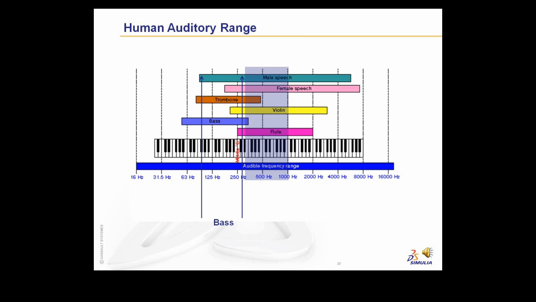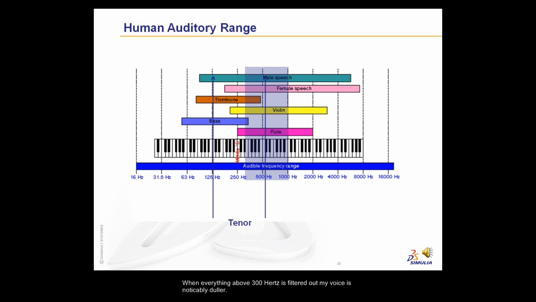I, on the other hand, am a tenor, and my voice ventures into the mid-frequency range. We will now filter out everything above 300 Hz, which is a typical technology employed today using finite elements. When everything above 300 Hz is filtered out, my voice is noticeably duller. Today's deployed technologies are not able to effectively predict how car noise would interface with this upper portion of my voice.